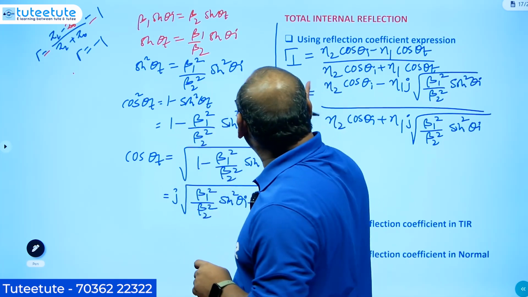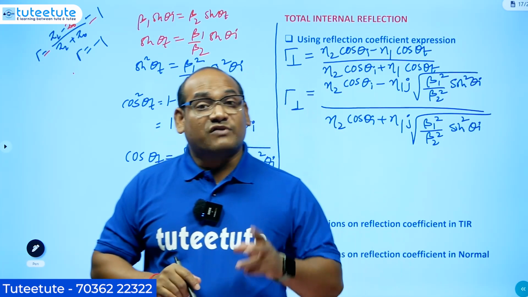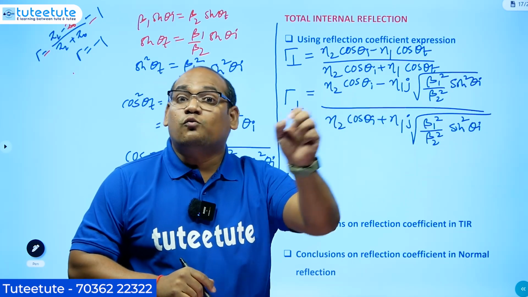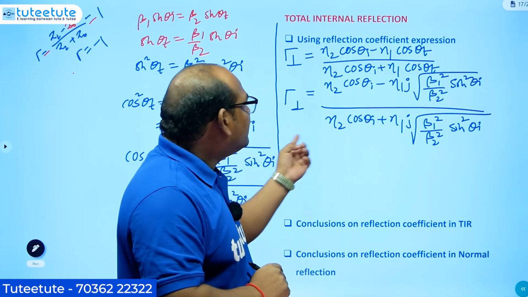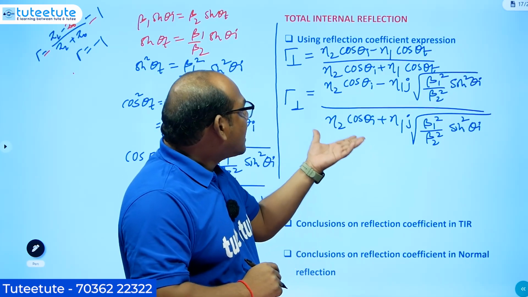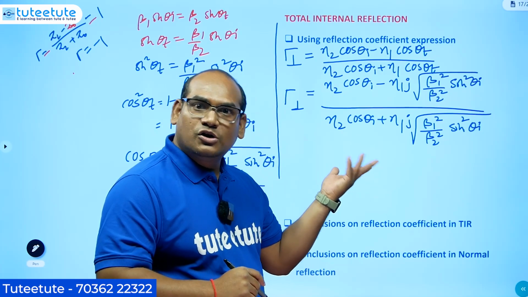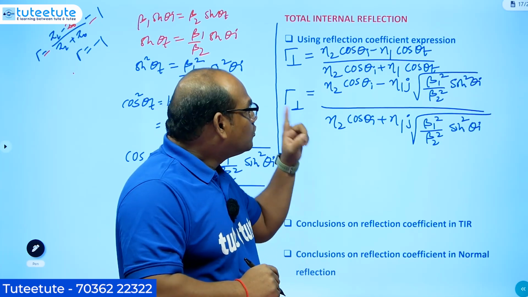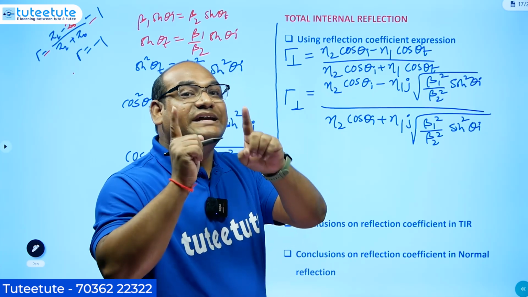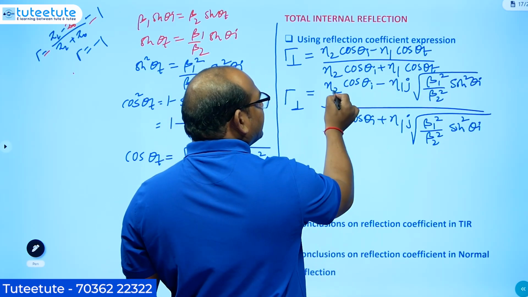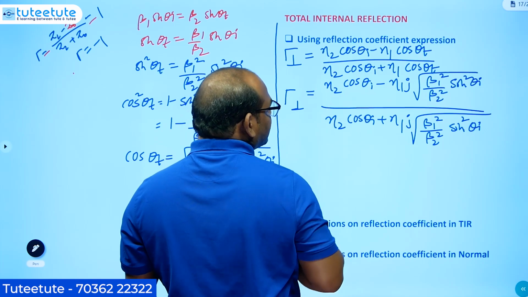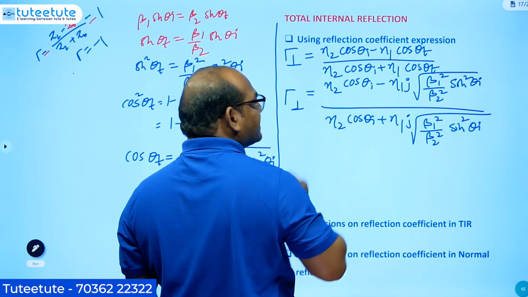So to have the total internal reflection, for not having the transmitted wave, what should be the value of gamma? 1. You see here, did we get 1? Are you observing here gamma value is 1? Yes, we can tell here gamma value is 1 by taking the magnitude. So don't see the total expression, just see here eta 2 cos theta I is there. Here also eta 2 cos theta I is there.